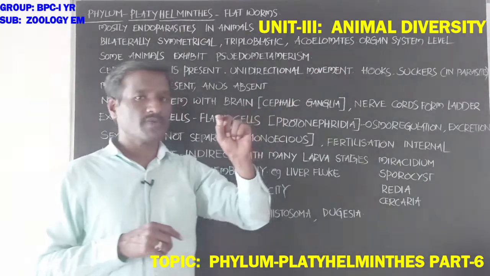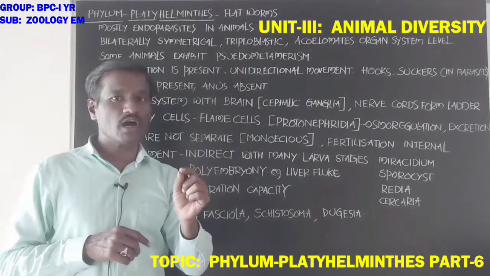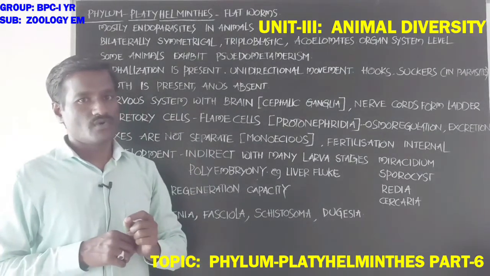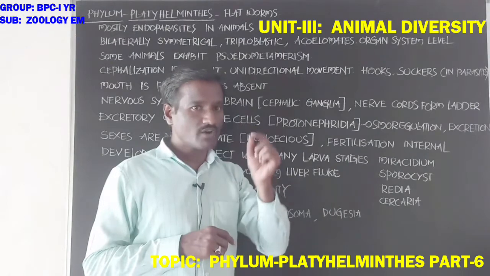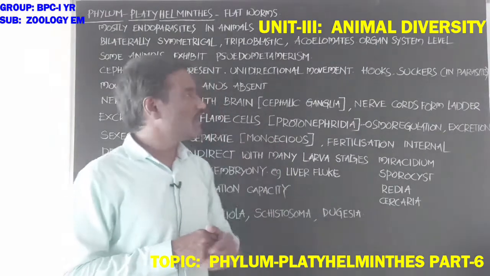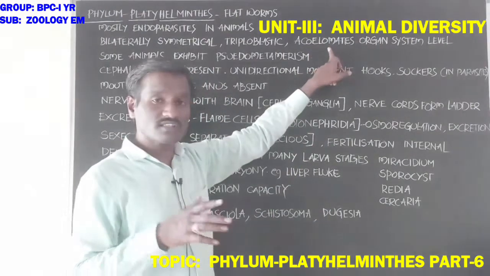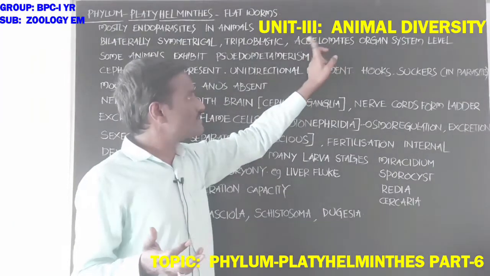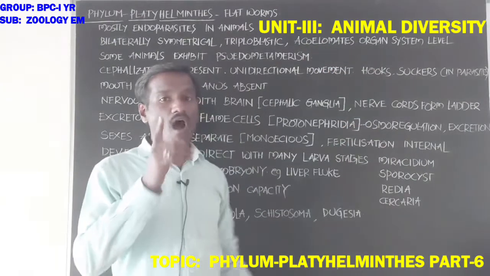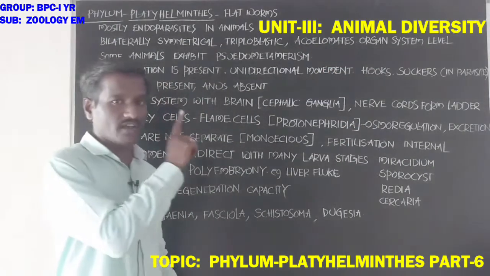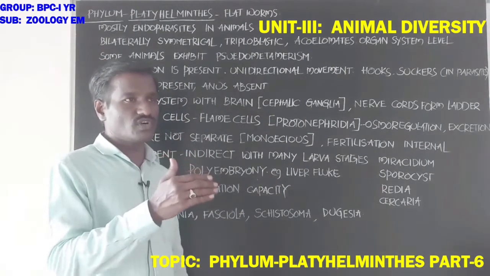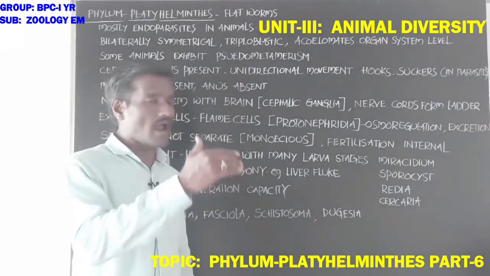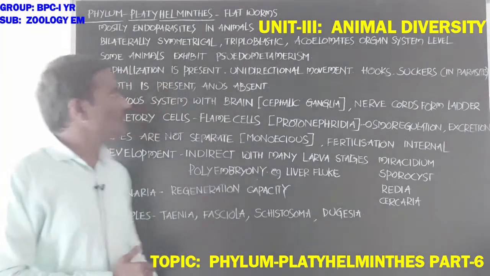The body is filled with solid tissue instead of a cavity, so these animals lack a coelom. Organ system level organization is present, and these tissues develop into organs and organ systems.